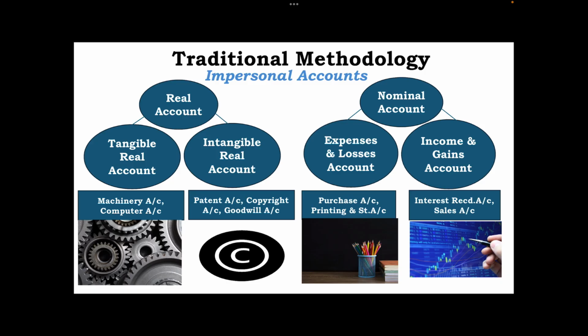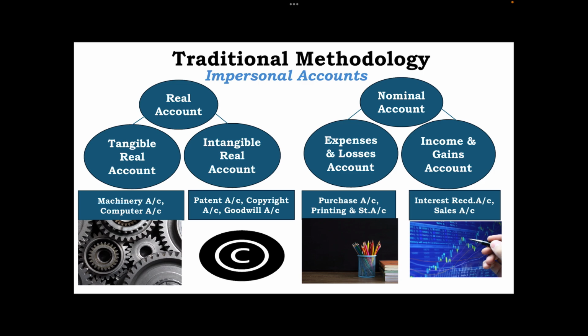Next is the intangible real account. So patent account, copyrights account, goodwill account, they are the examples of intangible real accounts. जैसे हम लोग बोलते हैं this XYZ company, its products are good and reliable, so anyone can buy them. So what is here, that XYZ company has gained the goodwill in the market, so customers can easily go and buy them.